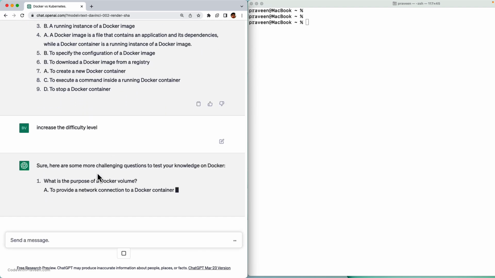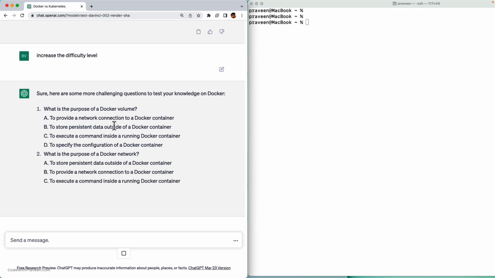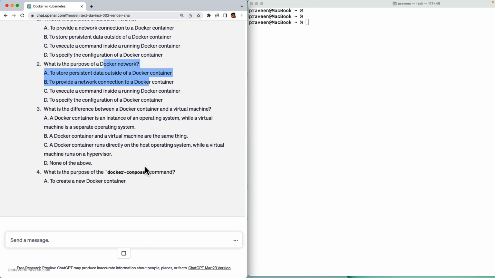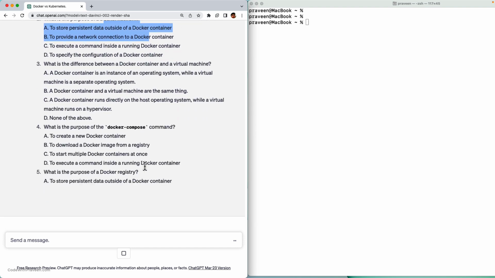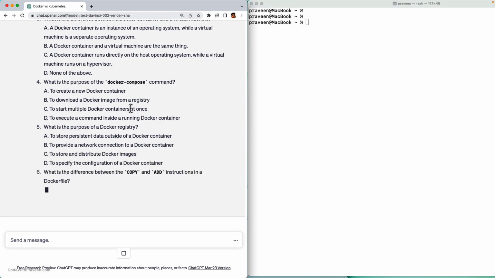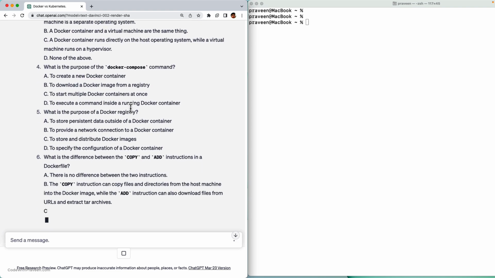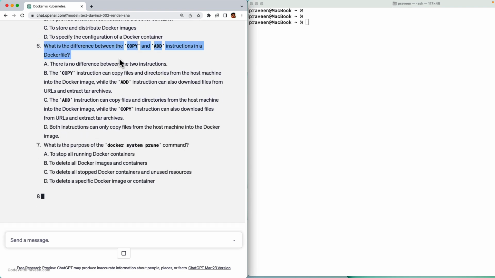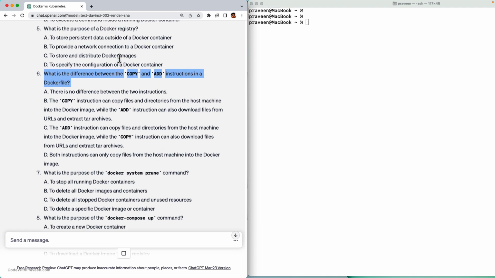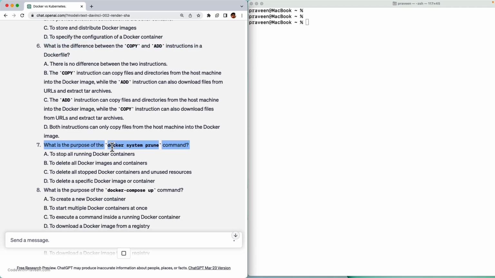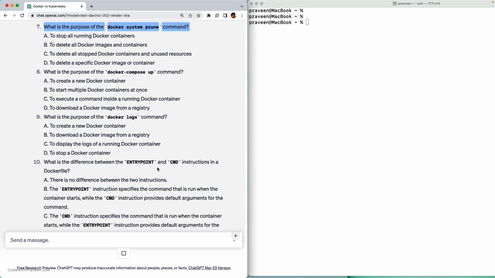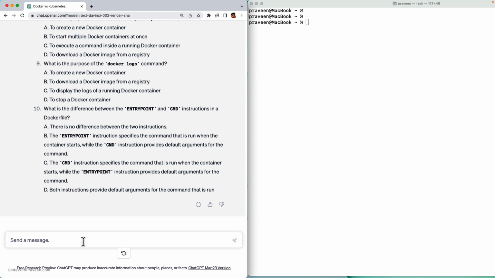Here are more challenging questions. What is the purpose of Docker volume? Okay. Docker network. Yeah, definitely it has increased the difficulty because these are concepts that are not beginner friendly. Okay, looks good to me. What is the purpose of a Docker registry? Yeah, this is solid. What is the difference between COPY and ADD instructions in a Dockerfile? That's good. Purpose of Docker system prune? Yes. Definitely this time it has given me a great set of questions of higher difficulty. If you want the answers, you can still prompt the same.